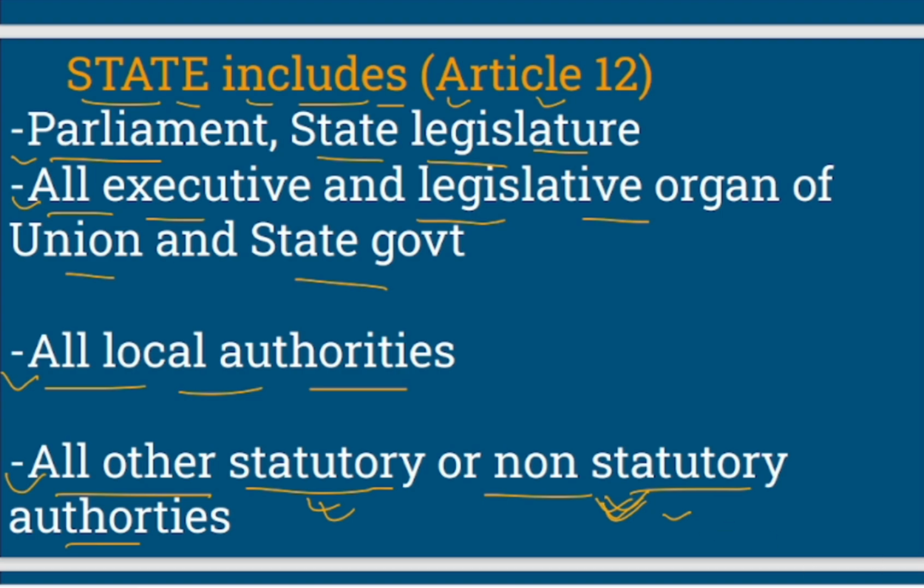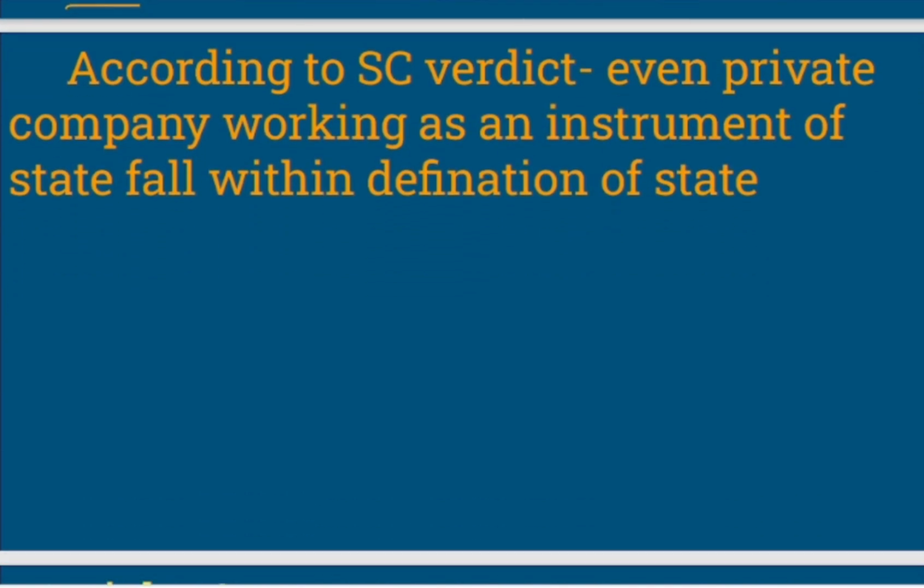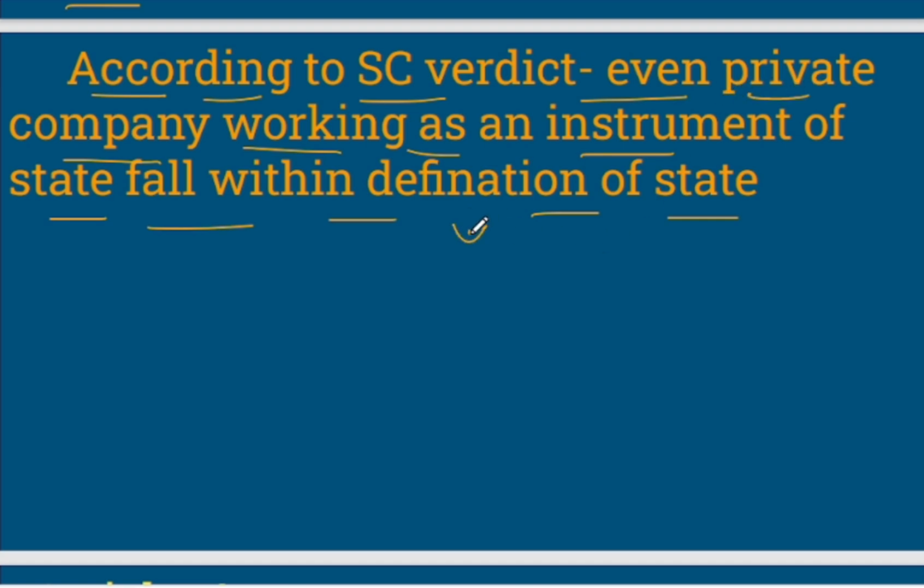Now let's move to the next slide. Here it says that according to a Supreme Court verdict, even a private company working as an instrument of state falls within the definition of state. Very important. So a private company working for the state, whether at center or state level or even at local authorities level, that particular private company or private organization or private entity will come under the definition of state, right?